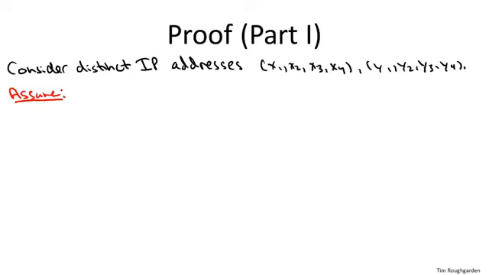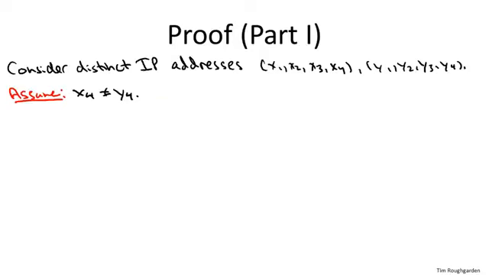So the definition we need to meet is a condition for every pair of distinct keys. So let's just start by fixing two distinct keys. I'm going to assume for this proof that these two IP addresses differ in their fourth component. That is, I'm going to assume that X4 is different than Y4. I hope it's intuitively clear that it shouldn't matter which set of 8 bits I'm looking at. They're different IP addresses, they differ somewhere. If I really wanted, I could have four cases that were totally identical, depending on whether they differ in the first 8 bits, the next 8 bits, the next 8 bits, or the last 8 bits. I'm going to show you one case because the other three are the same. So let's just think of the last 8 bits as being different.